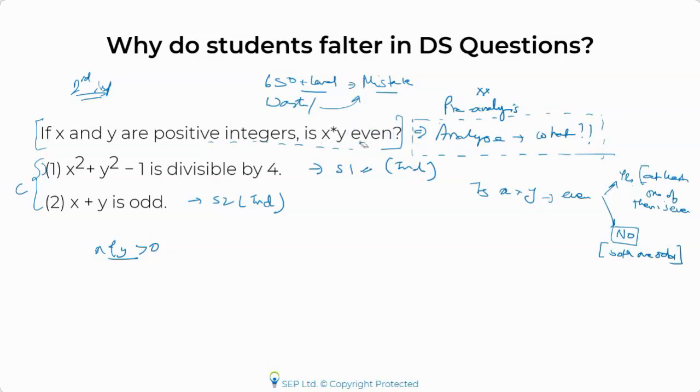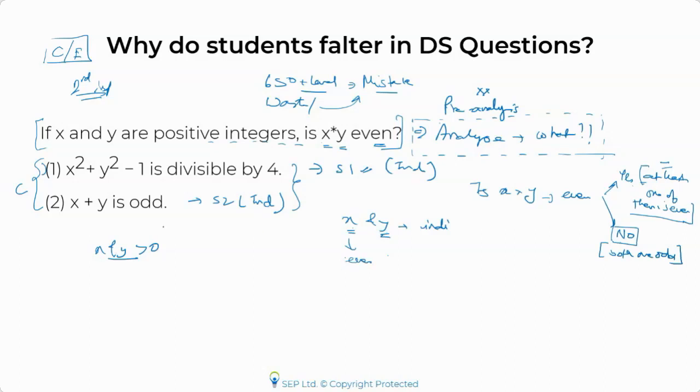Okay, and let's say that you were able to figure out that at least one of them should be even. If people don't do this analysis, what will happen is they look at two variables, they say, okay, x and y, I need to figure out whether they're even. They just read it, they don't do the pre-analysis. Then when they're looking at the statement, they'll try to find out the nature of x and y individually. They would say, I would need a unique nature of x and y. If I don't get a unique nature, I will not be able to find out the answer. And that is a trap that they would fall into, and they might end up marking the answer as either C or E, because they weren't aware that you don't need an exact value of x and y. If you can figure out that at least one of them is even, that's enough to answer the question.